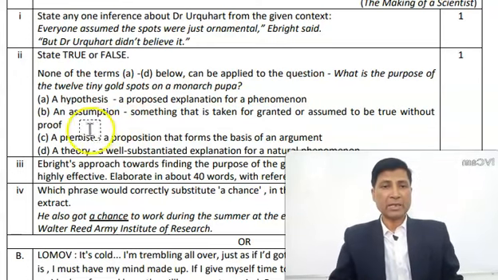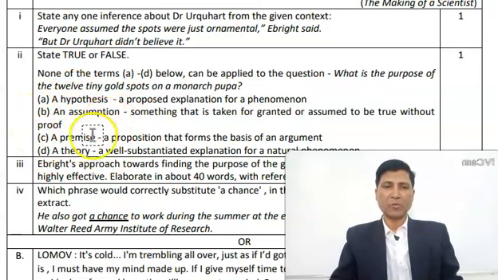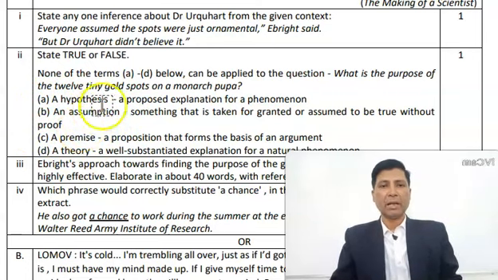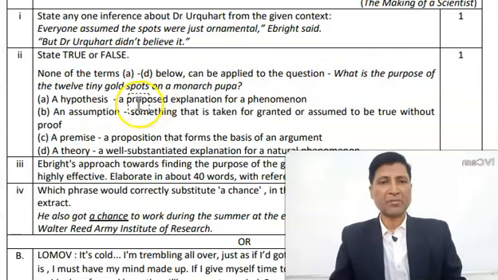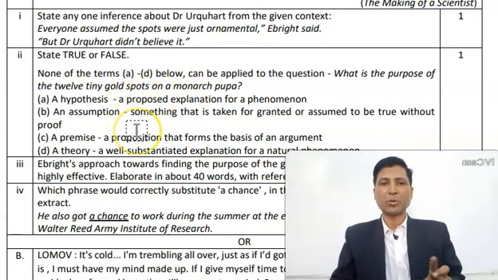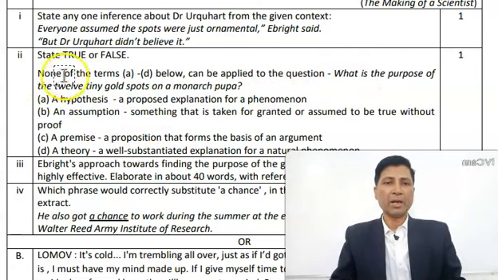So the question is asking that there are 4 terms that have been given, and this statement, what is the purpose of the 12 tiny gold spots on a monarch pupa? So you have to tell which of these 4 terms applies to this question, and it is already clear none of the terms A to D below can be applied to the question.